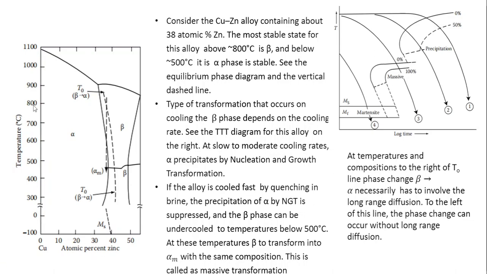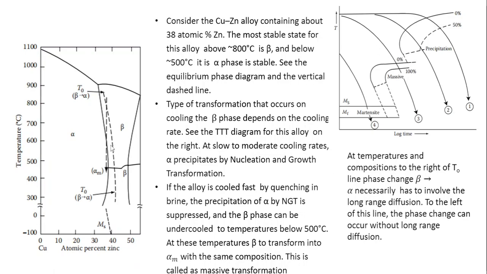So what is significant in this phase diagram is this T0 curve. This T0 curve corresponds to a condition where the Gibbs free energies of beta as well as alpha phase are the same.